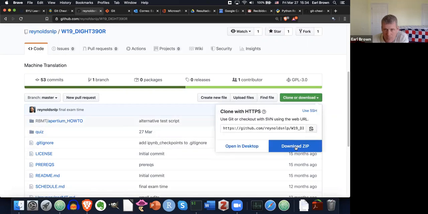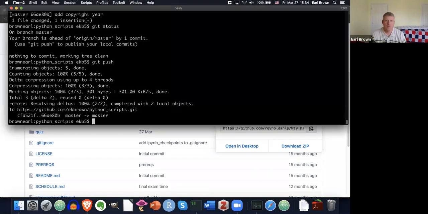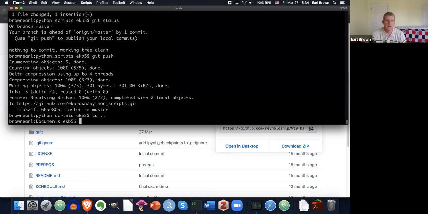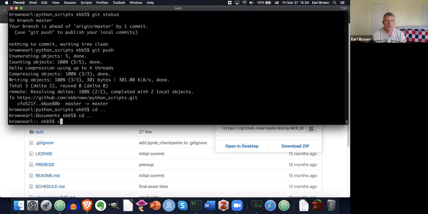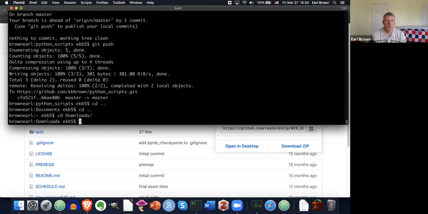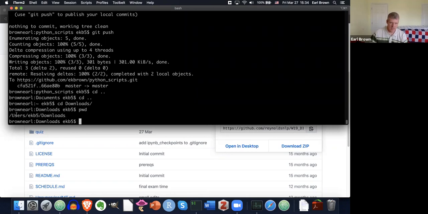And there's a couple ways you can do it. You can download the zip and unzip it, or you could also just copy the address. If I hover over this, I'm trying to get the thing to show you that says copy. I'll go into my downloads and put it in there. So I'm in my downloads right now, my user, netid, downloads.